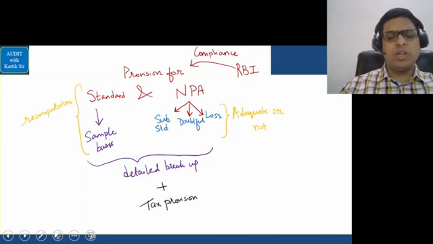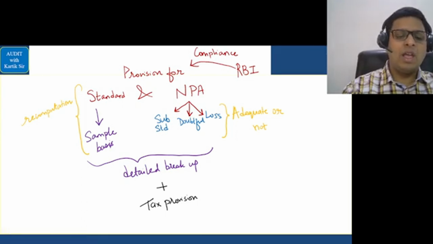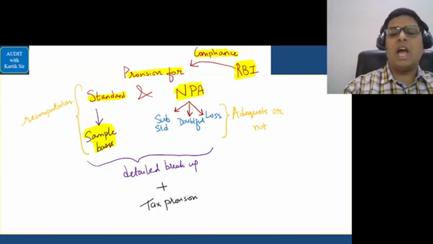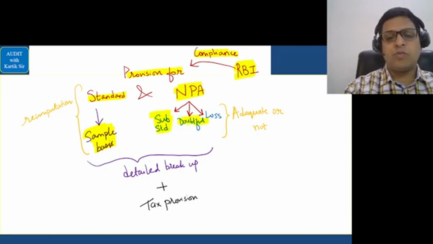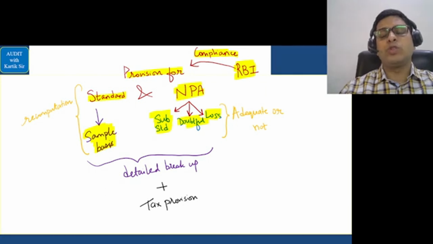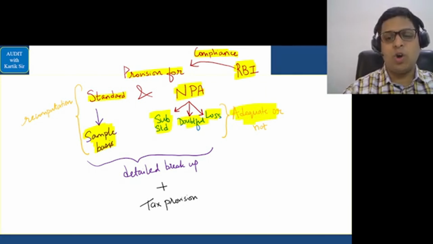Last area I'm covering in this is in relation to provisions. Auditor should check whether provisions in relation to RBI compliances have been followed or not, whether provisions for standard asset and NPA are taken properly. For standard asset, whether everything is taken on a sample basis, and for NPA, whether we have done proper classification for substandard, doubtful, and loss assets. We should also see whether the provisions are adequate or not.